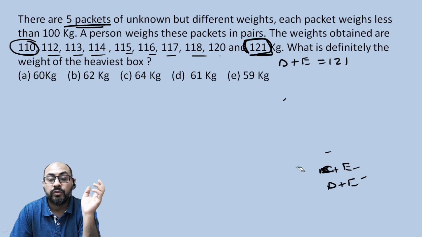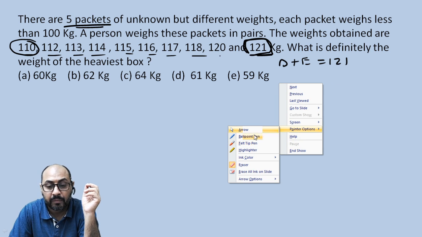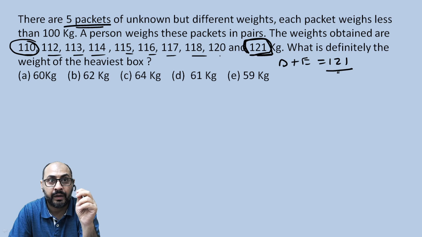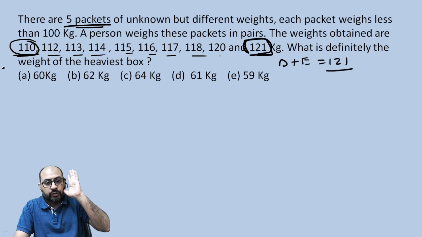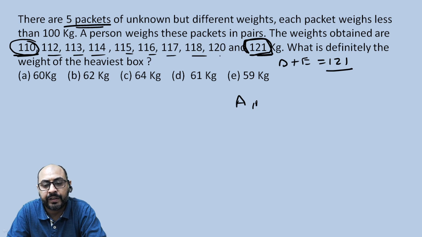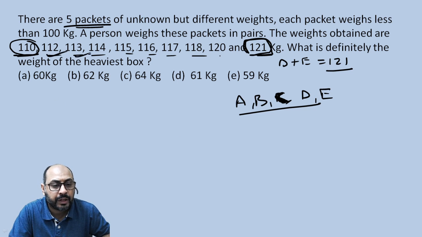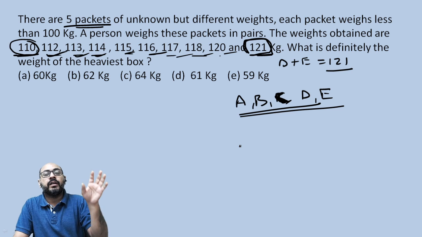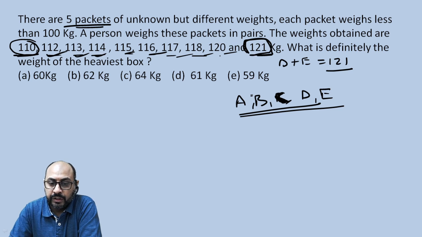So how do we get along? We need five different values. The sum of the largest two should be 121 and the sum of the smallest two should be 110. This is the first thought that should appear in my mind. Second thought should be, okay, fine. If I have five different values, none of which are equal, then I should be able to make all these sums with these five values only. I will not be needing a sixth value, right? So we have to think this way.